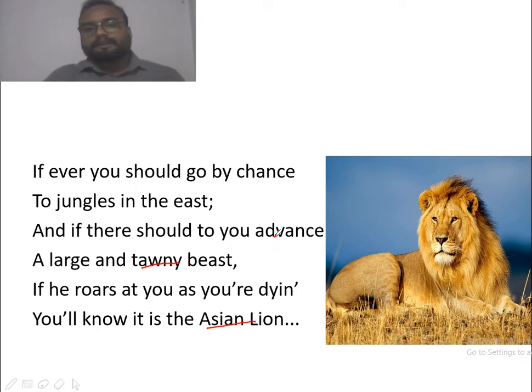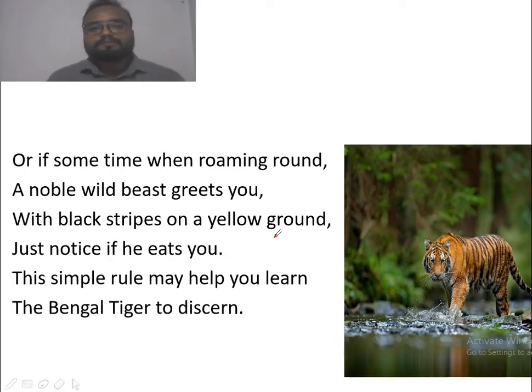Moving to the next paragraph. Or if sometime when roaming round a noble wild beast greets you with black stripes on a yellow ground, just notice if he eats you. This simple rule may help you learn the Bengal tiger to discern. So in the second paragraph we are introduced to the Bengal tiger. In the last line it is given, the Bengal tiger to discern.